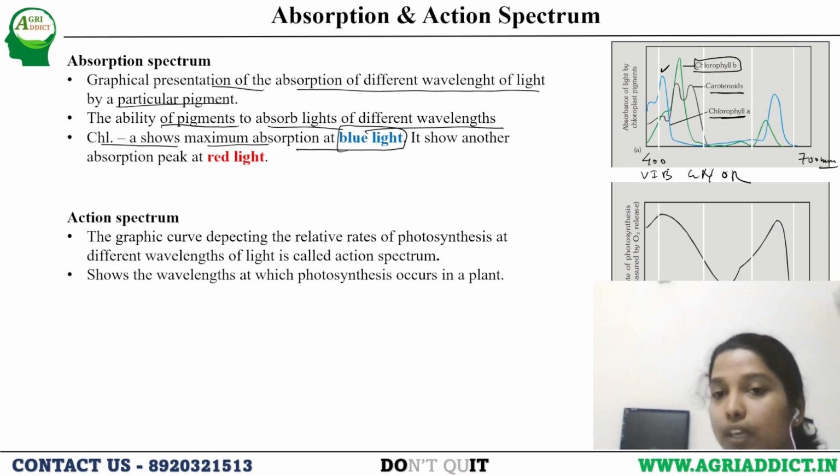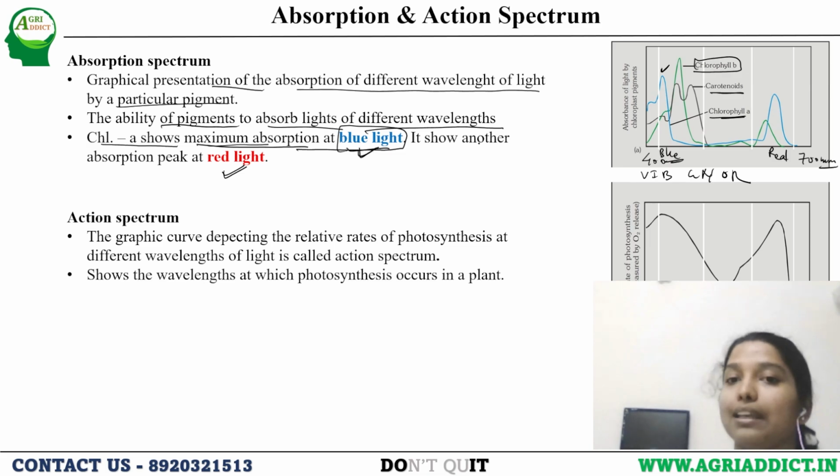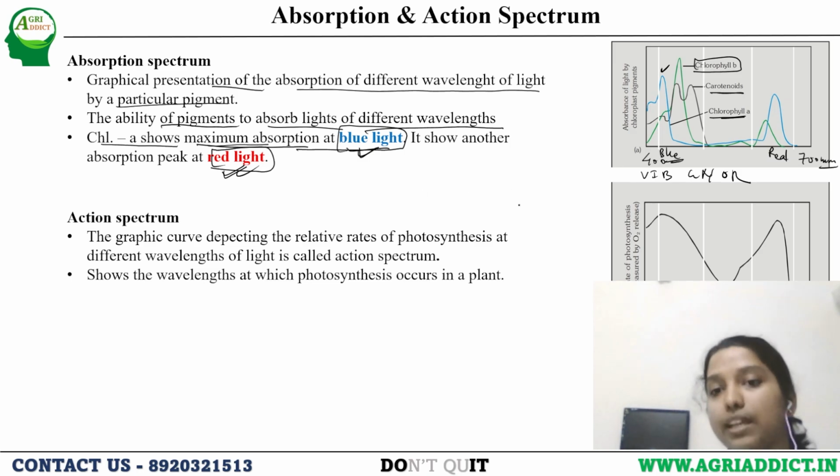VIBGYOR. So in the blue region, it is having more absorption. Chlorophyll A shows maximum absorption at the blue light. It shows another absorption peak at red light. So here also chlorophyll A is showing another peak near red light, and here near blue light. So what we got through the absorption spectrum is that chlorophyll absorbs maximum light in this blue wavelength zone and red light zone. That is what the absorption spectrum tells us.